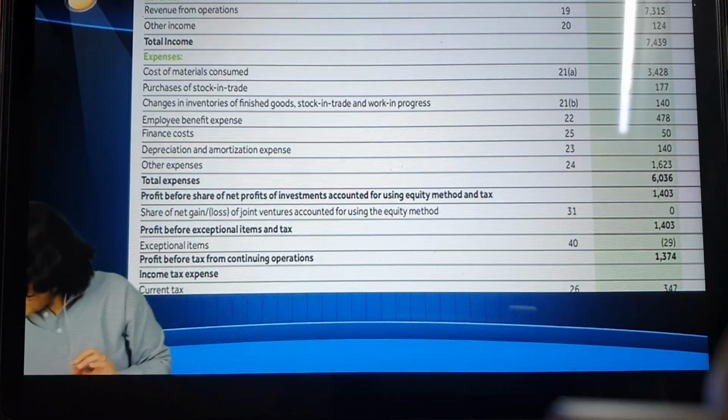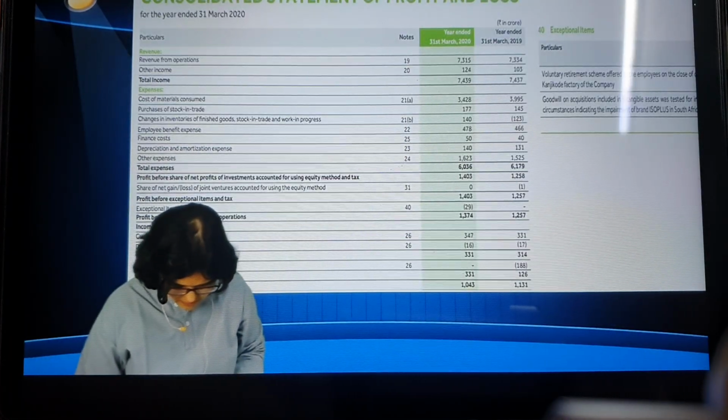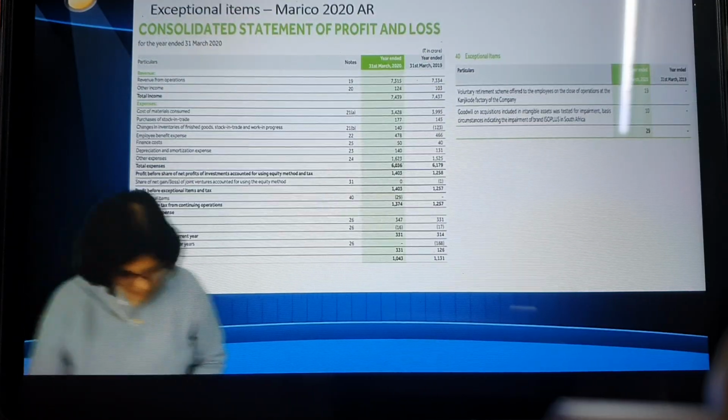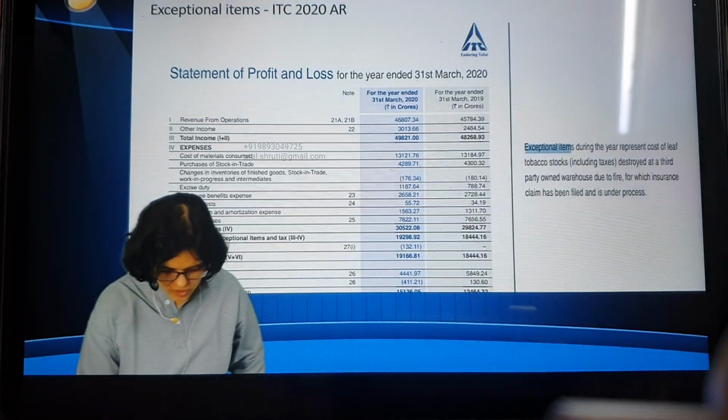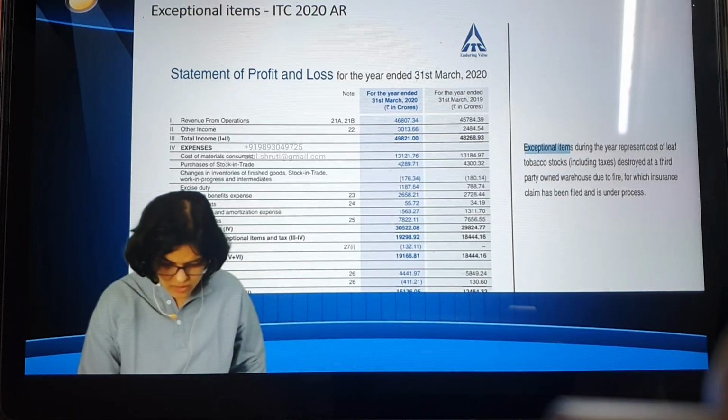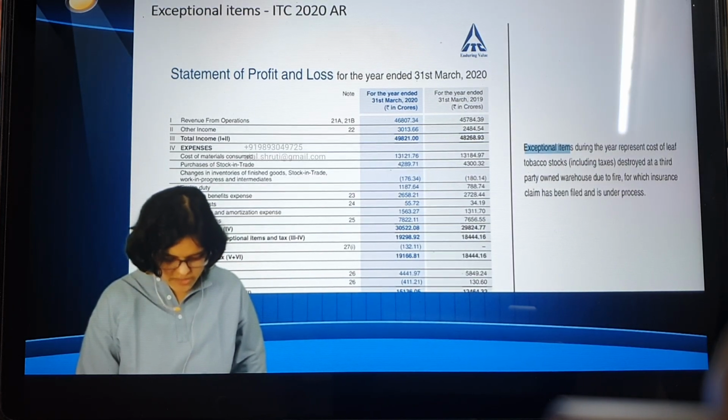Is this format used only by Marico? Now let's quickly check. Can you see here also? Yes. Expenses. First 3 put together is your material cost. Excise duty, okay, for ITC to be there. Then you have employee benefit cost, finance cost, depreciation, other expenses.